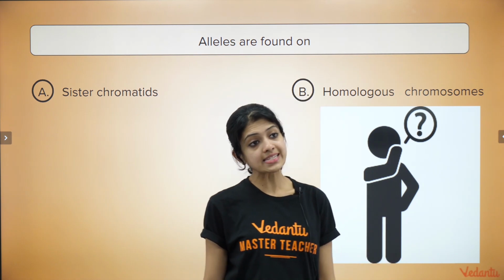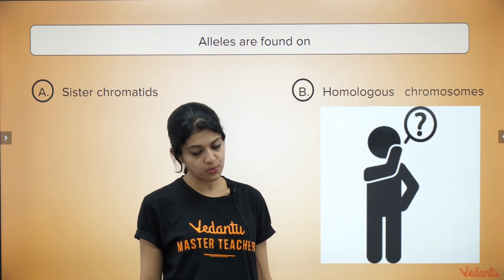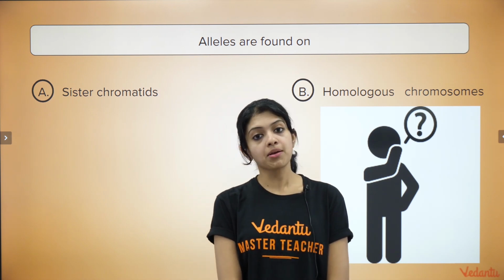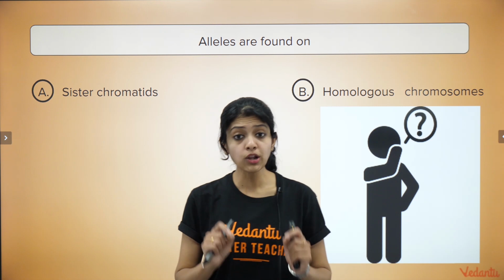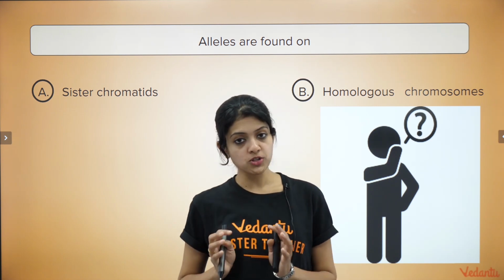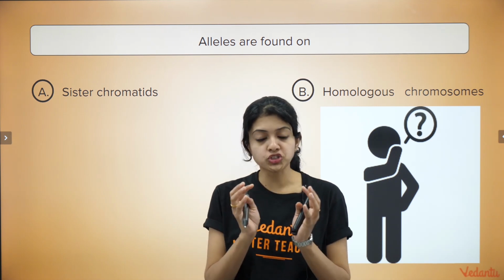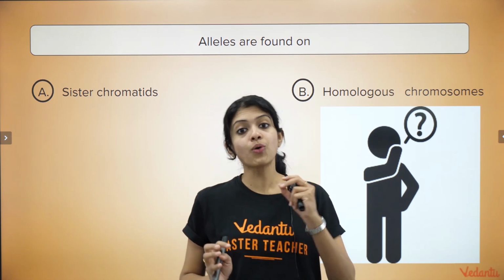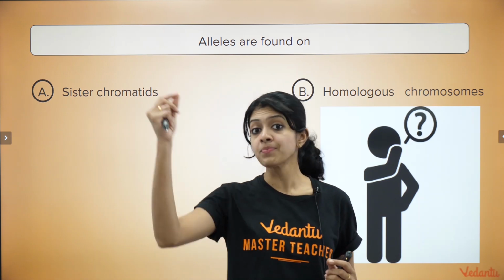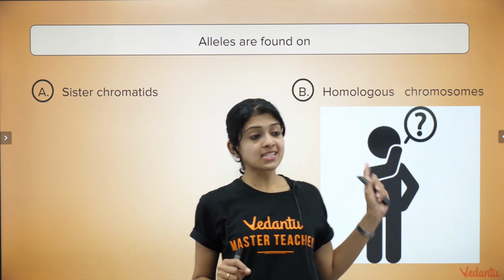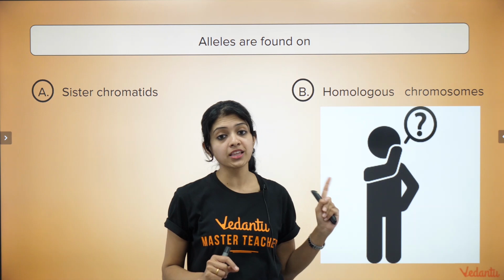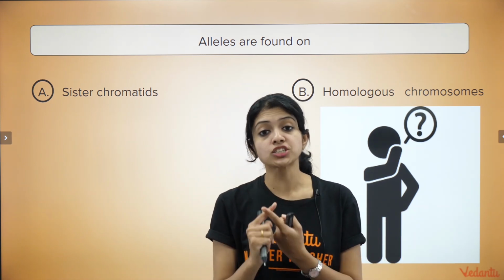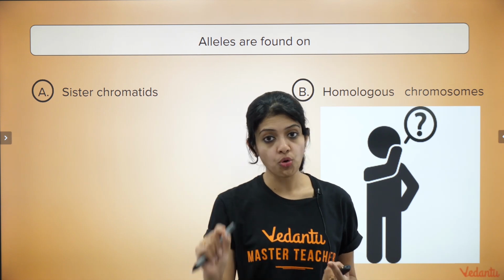Alleles are found on sister chromatids or homologous chromosomes. Yes, the answer is homologous chromosomes. Remember, children, if it's a pair of homologous chromosomes that you're talking about, in the pair you get one member from your mom and the other member from your dad. Okay, sister chromatids are something that you would find only at the time of cell division. They would be attached to each other by a centromere.